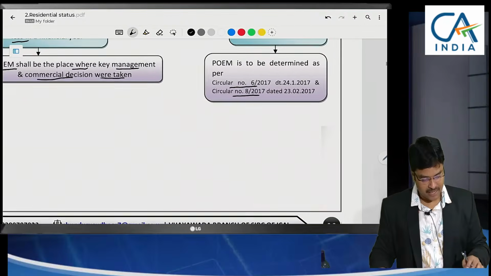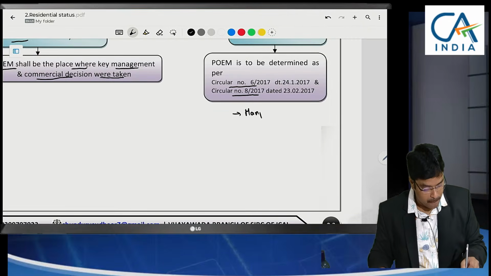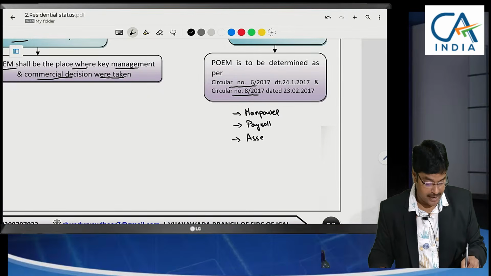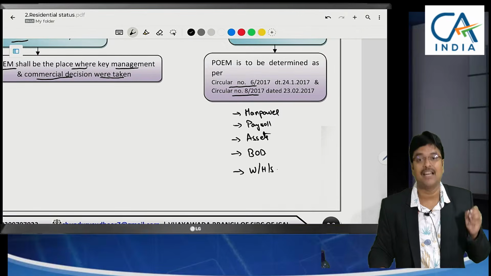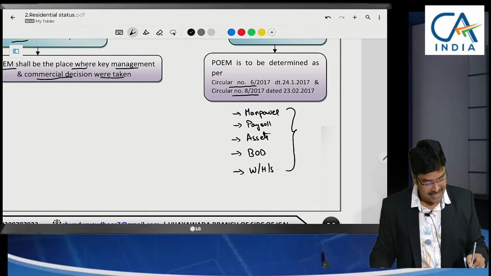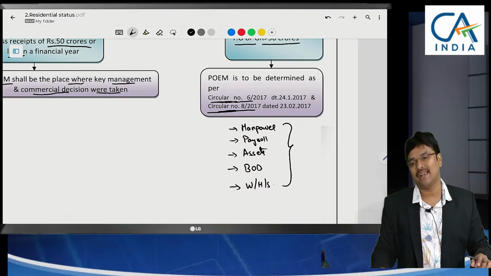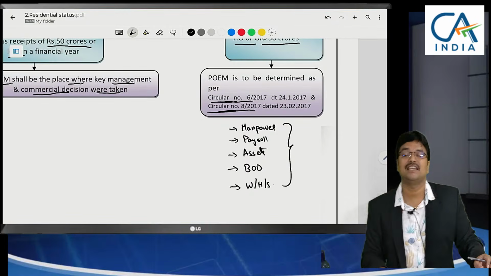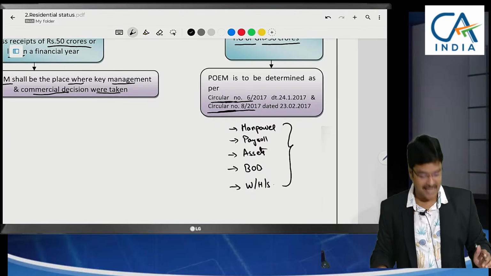Clarifications were given. Here, the place of effective management will be decided based on manpower, based on payroll, the salary you are paying to them, based on assets located, based on board of directors meeting, based on holding and subsidiary company relations. So all these points have been clarified in this circular. Since it is a more specific point regarding place of effective management, which is applicable only for foreign companies, those points I am not discussing here, because it is case oriented.